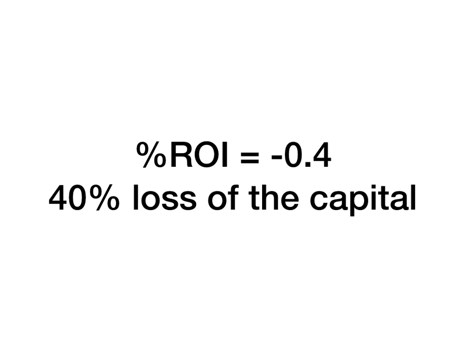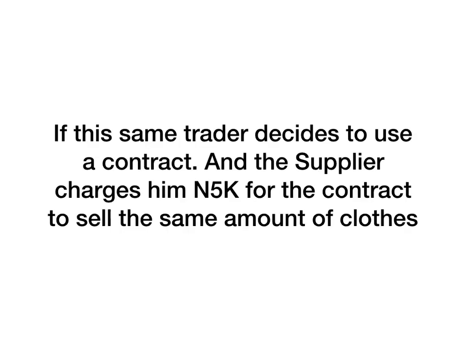Now let's look at contract. If this same trader decides to use a contract, goes to a supplier and offers him 5k, for instance, for the contract to sell the same amount of clothes in 3 months, let's see what happens.